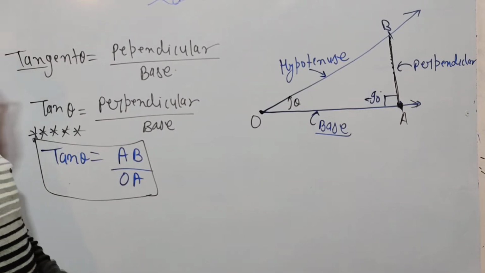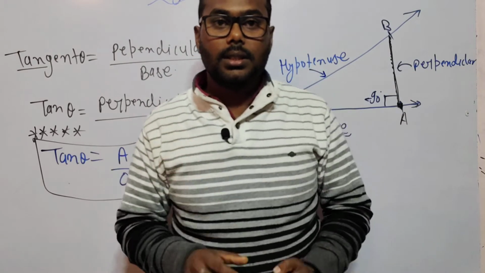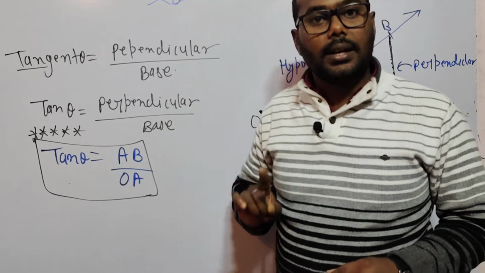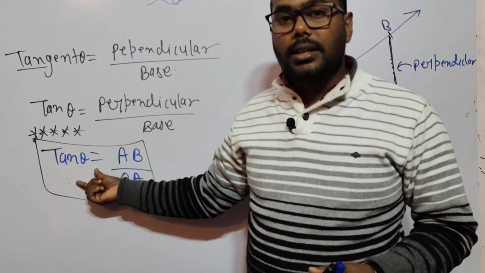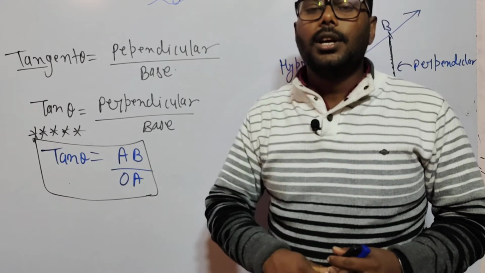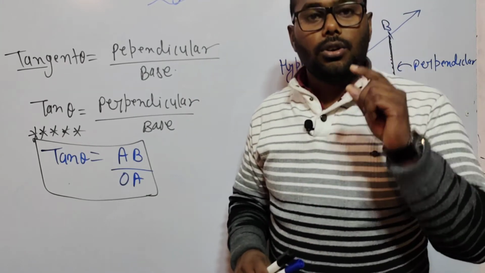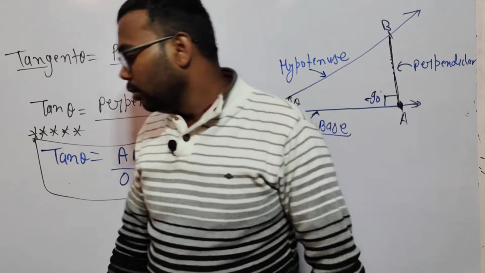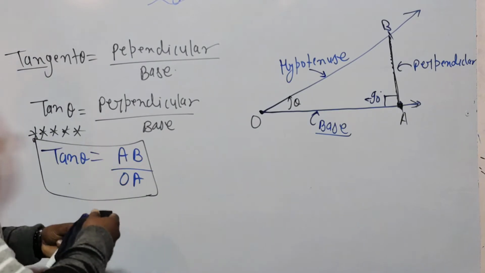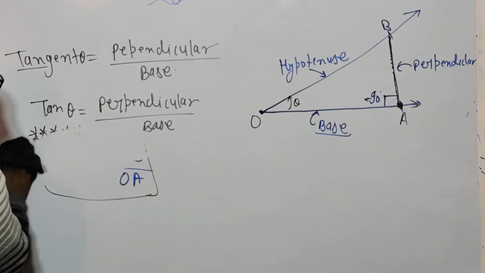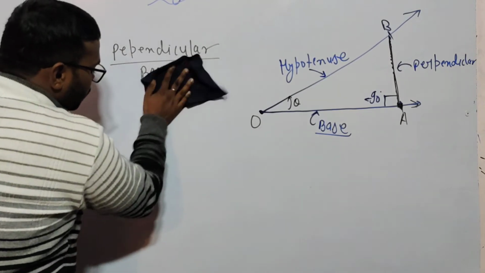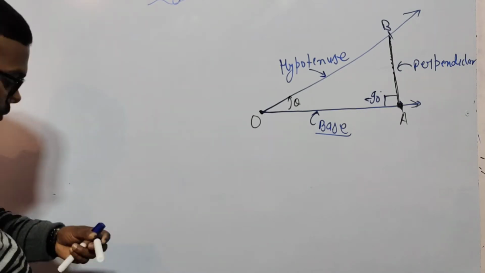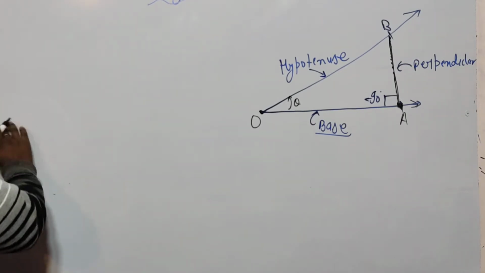Okay, now the remaining three ratios are inverses of sin theta, cos theta, and tan theta. Got it? Taking the inverse of sin theta, cos theta, tan theta, we get sec theta, cosec theta, and cot theta respectively. So how to do it? Look at here. I am erasing the tangent and calculating the other three ratios. Okay, now look at here.